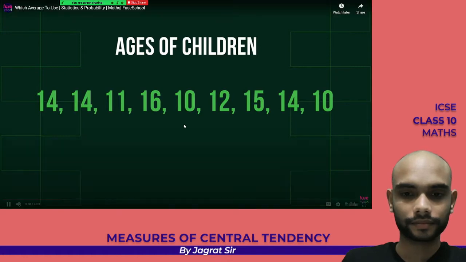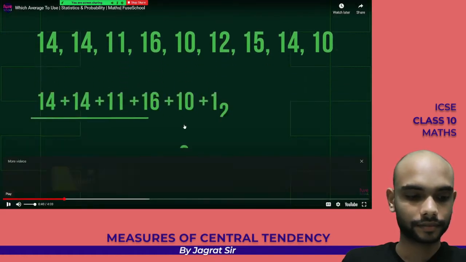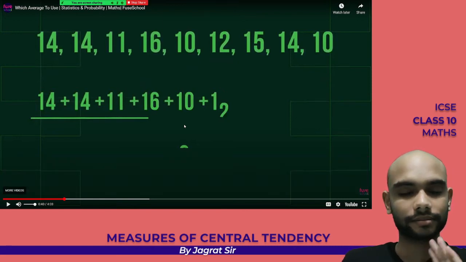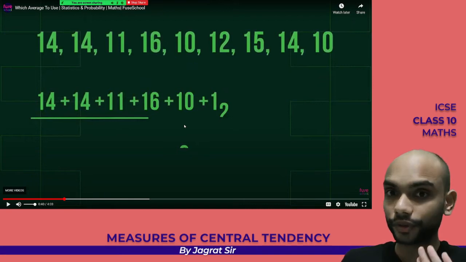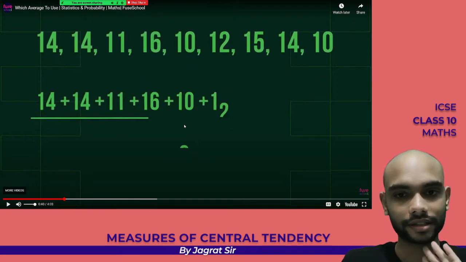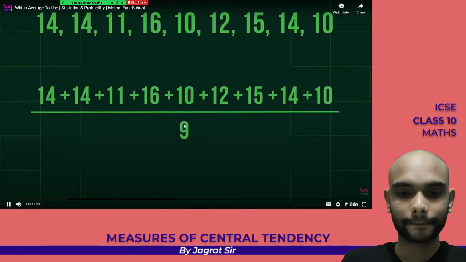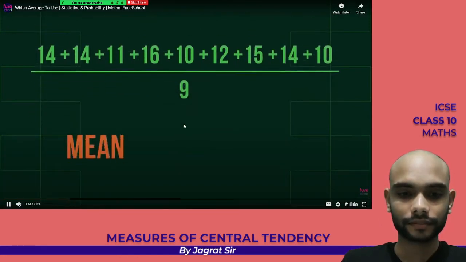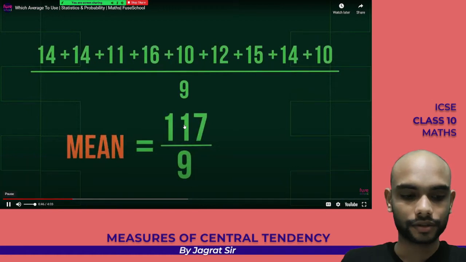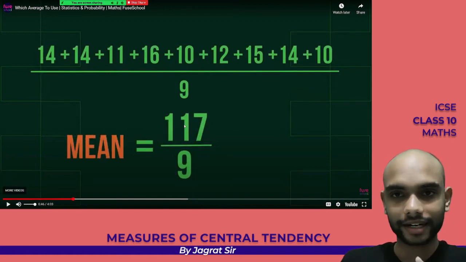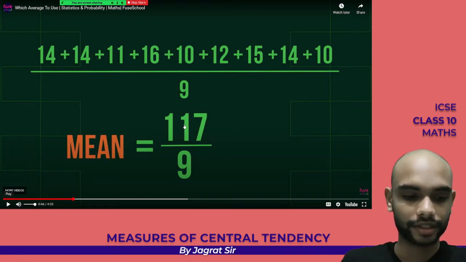Guys, those of you who already know the way to find the mean, please pause the video and then move forward. Those of you who want a revision, please stay here and watch the whole video. Add all the numbers together and divide them by the total number of values. What was the formula for mean? Adding all the values and dividing it by the number of values. This will give you your mean.